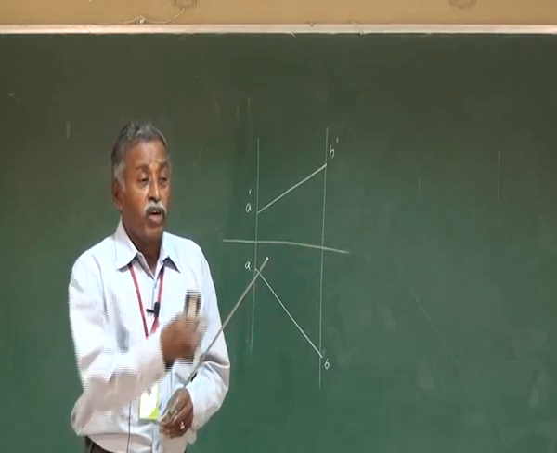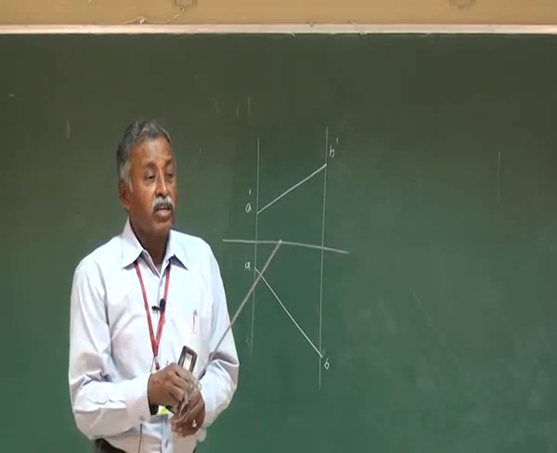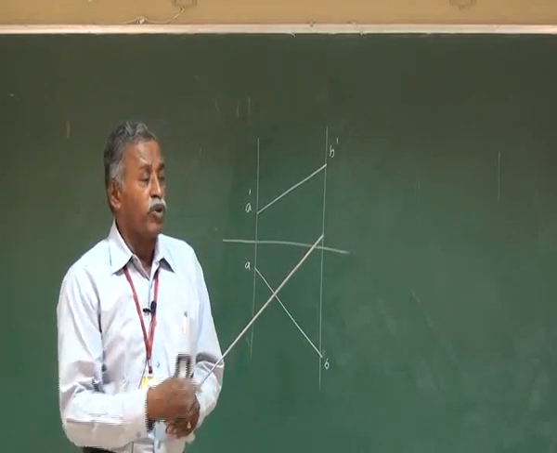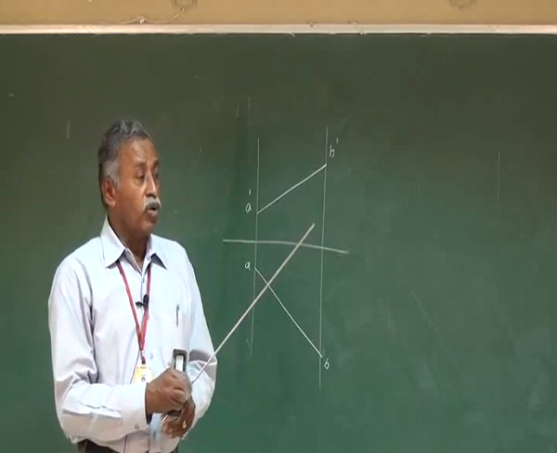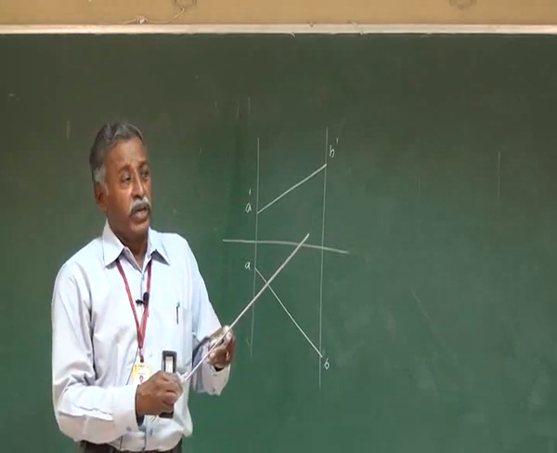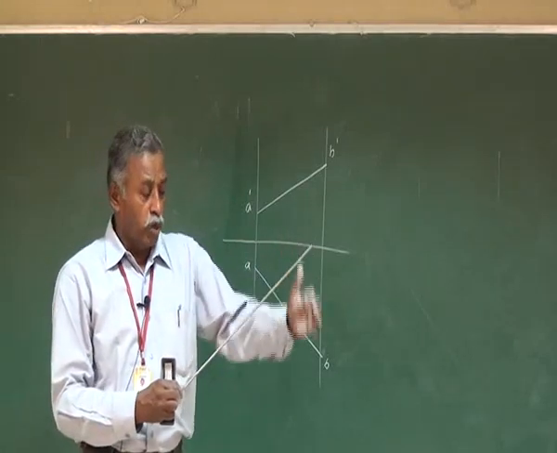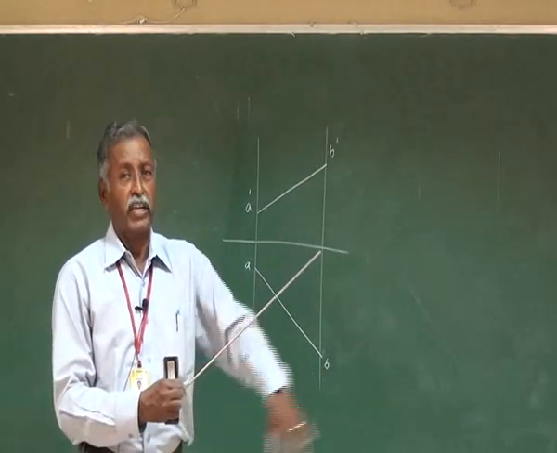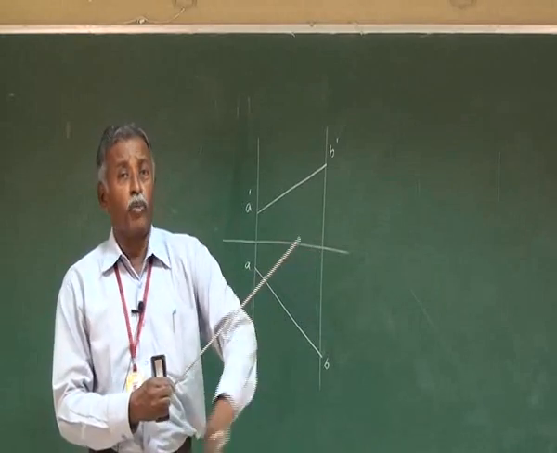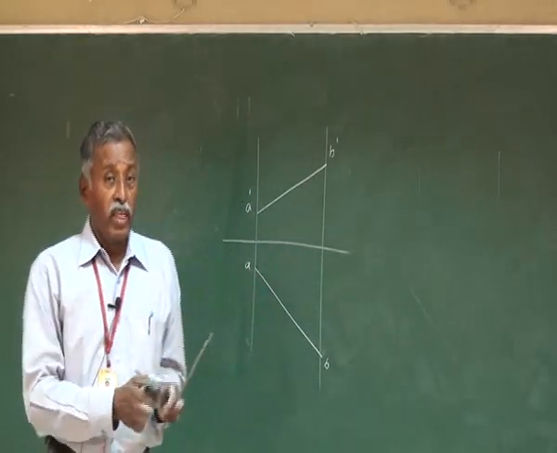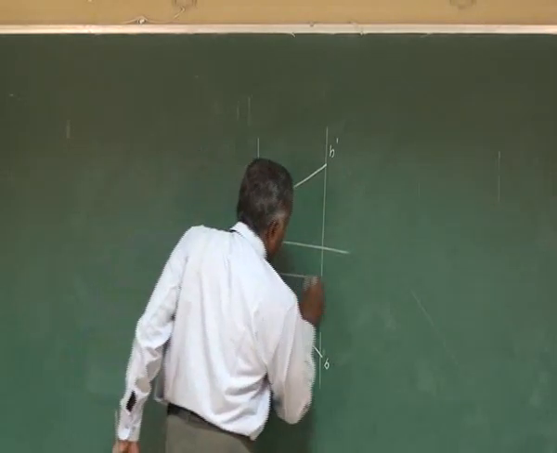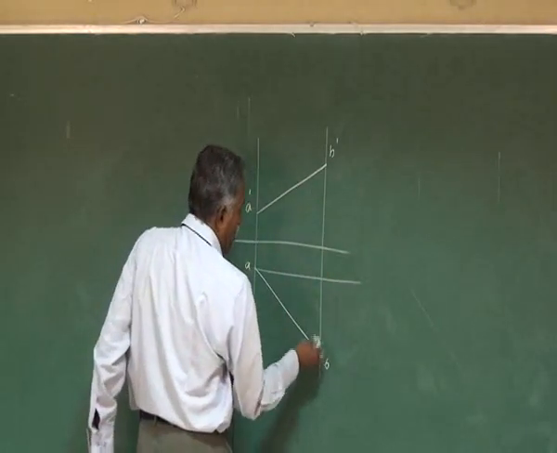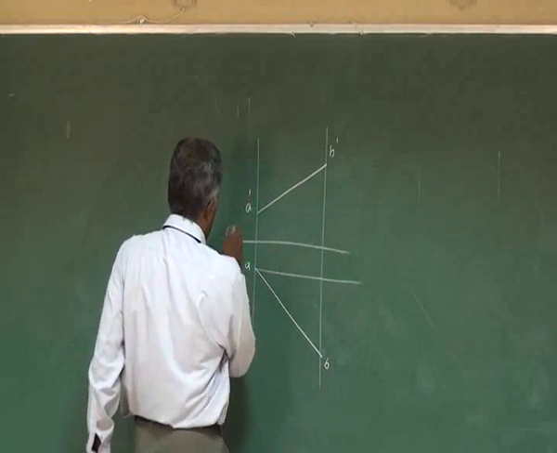Therefore, whatever top view we are getting here, the same length of the top view we will be getting if you make it parallel to VP. So if you keep it parallel to VP, then also we are going to project here and get the top view. So these two top view lengths will be the same. Therefore we bring this top view length parallel to the XY line.